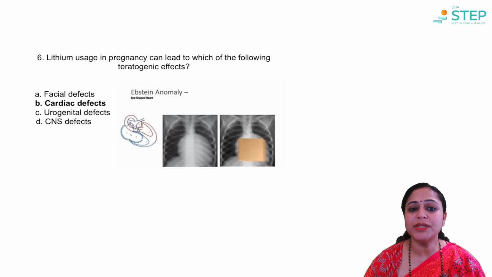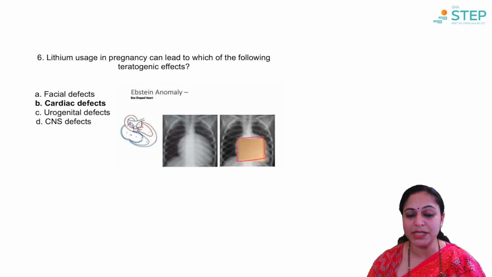Next, lithium usage in pregnancy can lead to which of the following teratogenic effects? Facial defects, cardiac defects, urogenital defects, CNS defects. As you can see in the image, the cardiac shadow is appearing almost like a box, and the box-shaped heart, also known as Ebstein anomaly, is seen as a teratogenic effect on the baby with lithium usage in pregnancy.